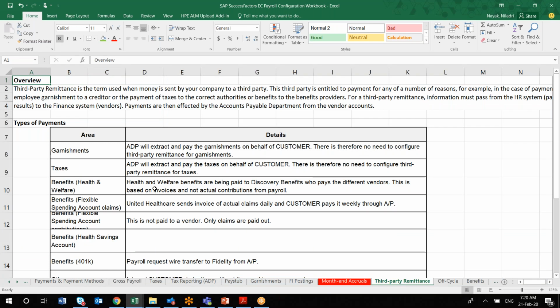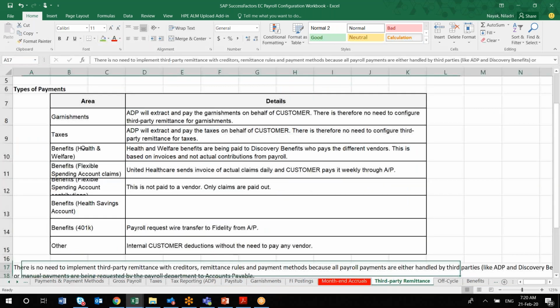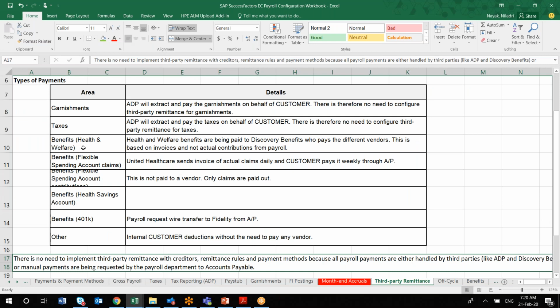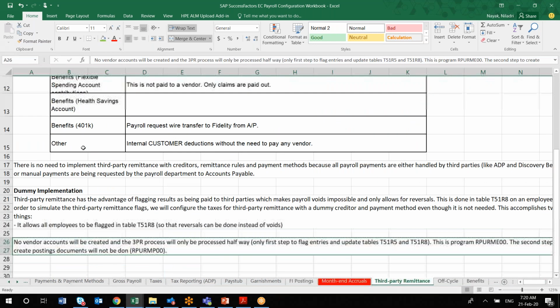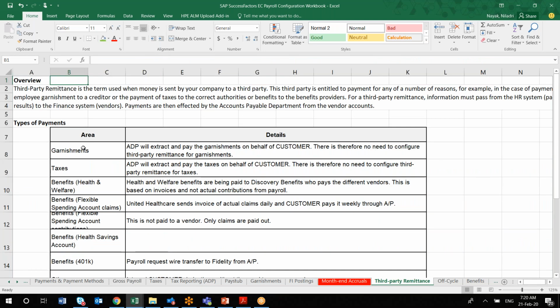Similarly, the third-party remittance. Whenever you are doing any remittance to third-party authorities, you can talk to different vendors. For all those vendor payments, is there any cutoff date? All that information you'll be capturing here in the particular sheet, say garnishment, tax, benefits, welfare, health savings, health insurance, any third-party vendors. How you are doing the interfaces, how you are going to capture that information and how it will be shown in your EC payroll will be captured in this third-party section.